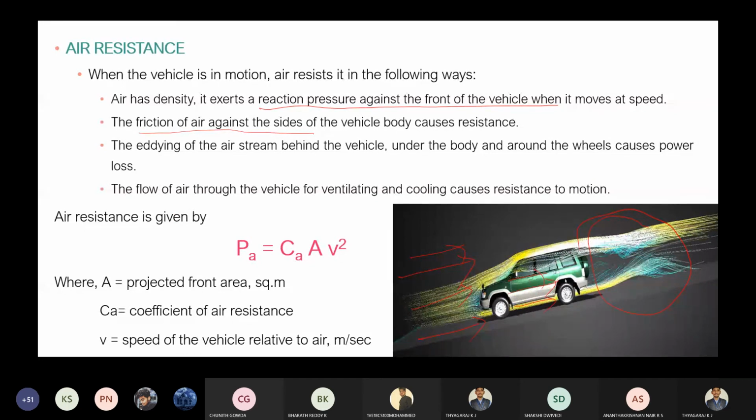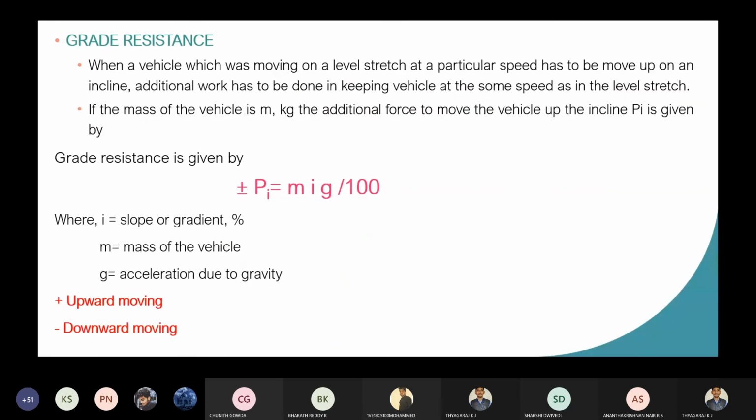Whenever high pressure air opposes your vehicle, you have some resistance. That resistance we are going to call air resistance, which is given by C A V squared. C is the coefficient of air resistance, A is the projected front area, V is the speed of the vehicle. Okay, this is about the air resistance. Whenever a vehicle moves, the air resistance opposes that movement.